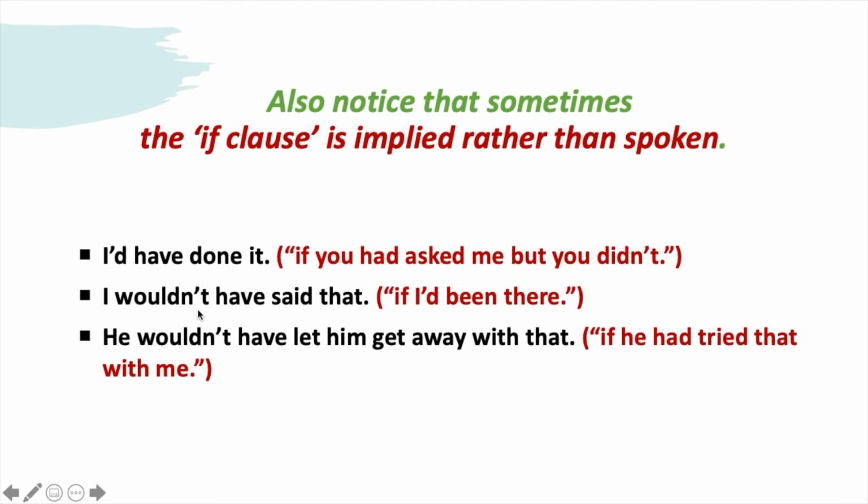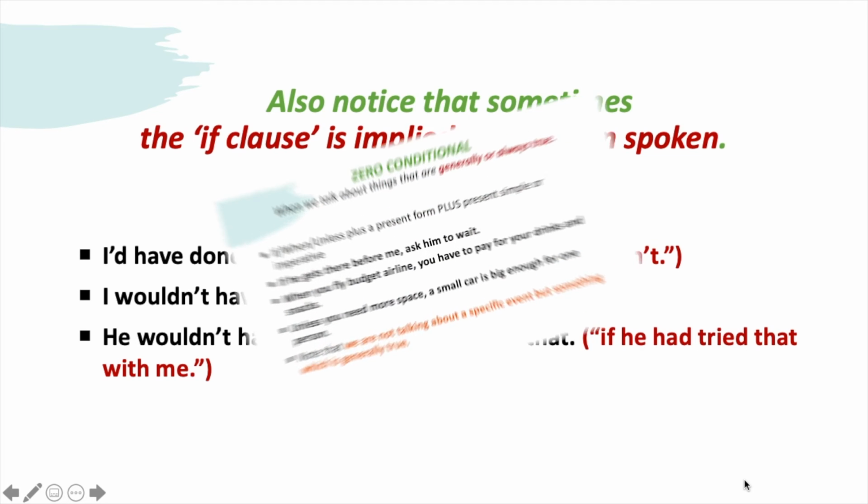Another example, I wouldn't have said that if I'd been there. But if I only say I wouldn't have said that, the message is clear enough. And the last example, he wouldn't have let him get away with that if he had tried that with me. So it is enough. What you have to notice is that sometimes we don't say all these words, the if clause, because they are implied.